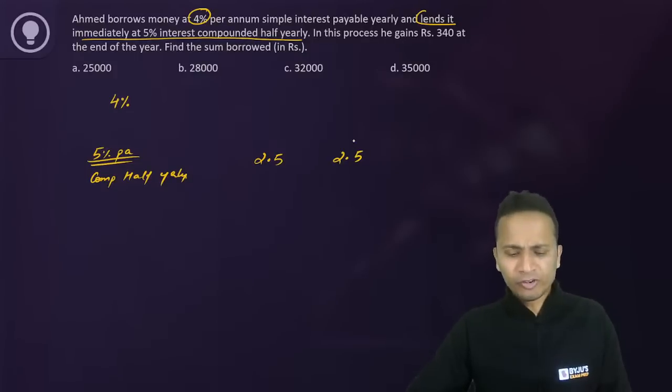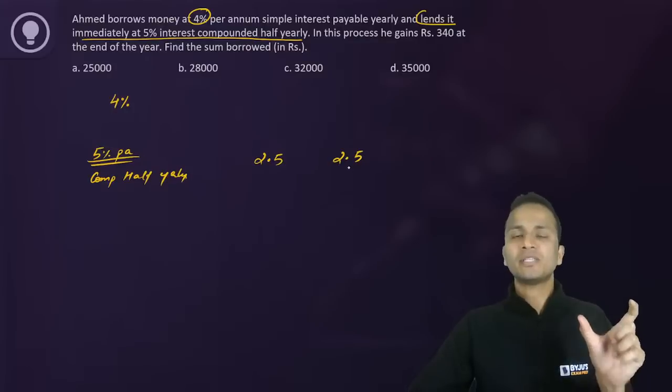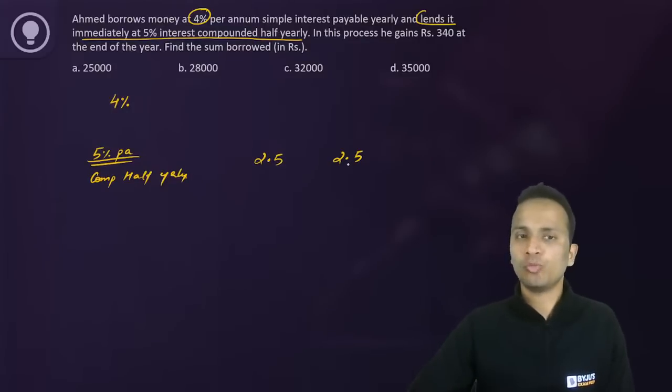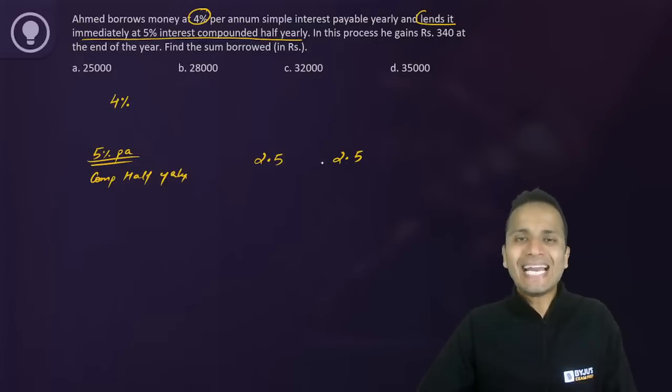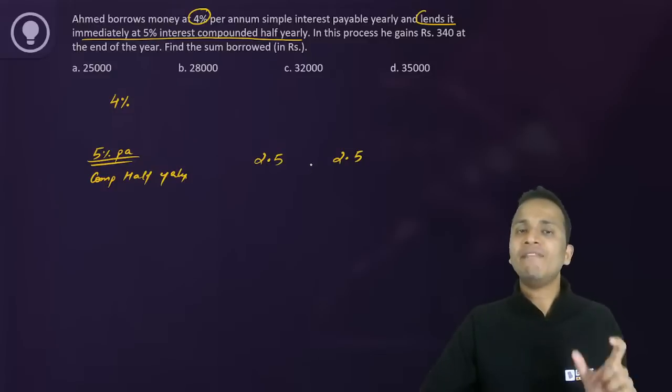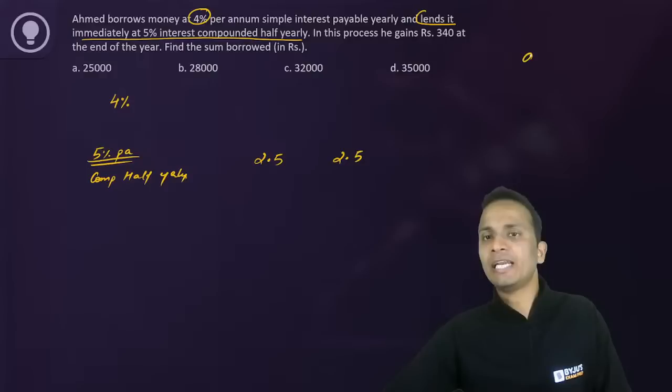Now, compound interest is nothing but a successive percentage change. So for the first 6 months, the rate of interest is 2.5. For the next 6 months, the rate of interest is 2.5. So what will be the net rate of interest? So to find out the net rate of interest, I will use the formula of successive percentage change. The formula is, I'm writing it on the right hand side, a plus b plus a into b upon 100.